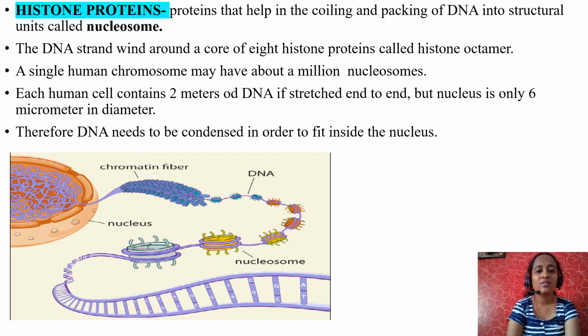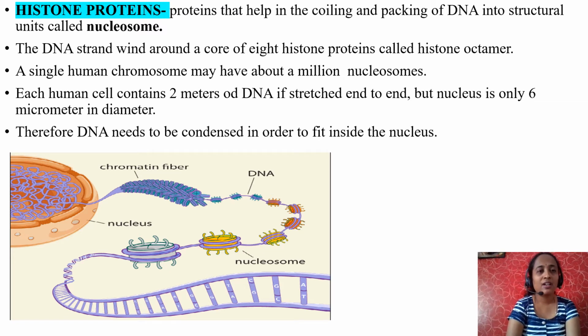Now tell me, what are nucleotides? A nucleotide is a combination of phosphate group, pentose sugar and nitrogen base. What is a nucleoside? A nucleoside is a combination of pentose sugar and nitrogen base, without the phosphate group. So how can you write nucleotide? Nucleotide is equal to nucleoside plus phosphate group.